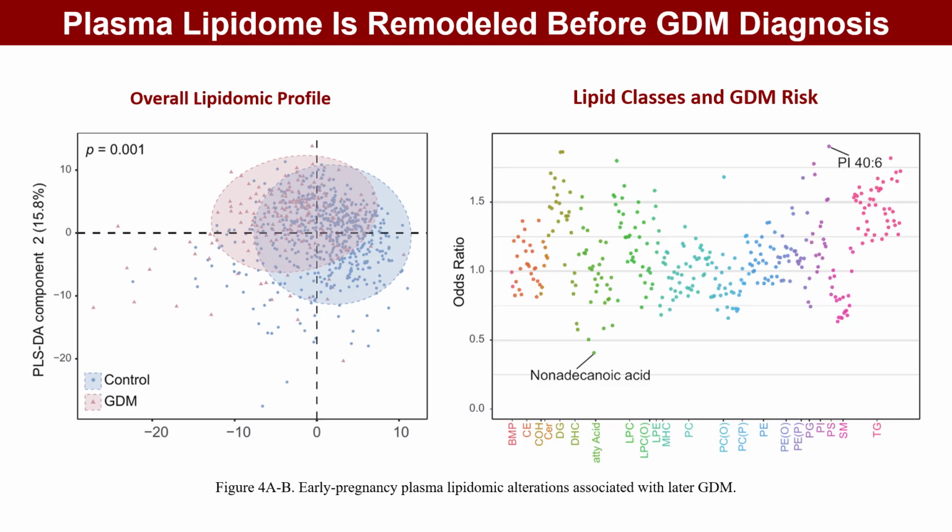Plasma lipid profiles also differed before diagnosis. We identified 165 associated lipids across 17 classes or subclasses. Triglycerides, diacylglycerides, and some lysophosphatidylcholines were generally positively associated with gestational diabetes, whereas several phosphatidylcholines and sphingomyelins were inversely associated.